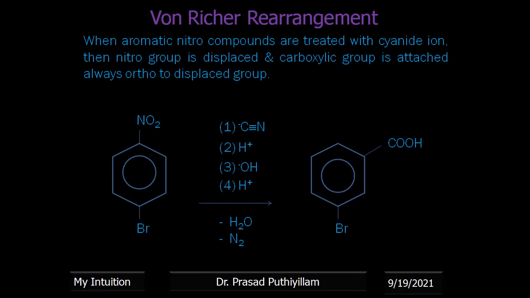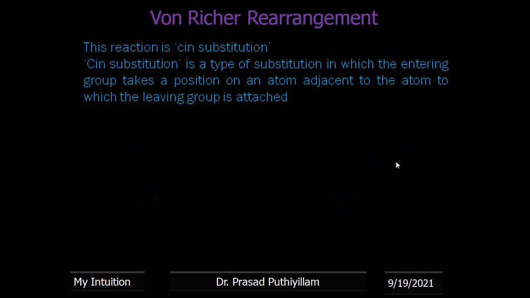This is somewhat interesting. Initially the leaving group, NO2, was here. Once it is removed, the COOH was not added there. It goes to the ortho position. Therefore it is an interesting reaction. We can call it a syn substitution, because it is a type of substitution in which the entering group takes a position on an atom adjacent to the atom to which the leaving group is attached. Such reactions are called syn substitution reactions.